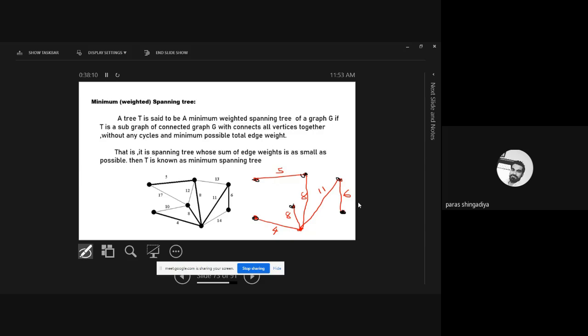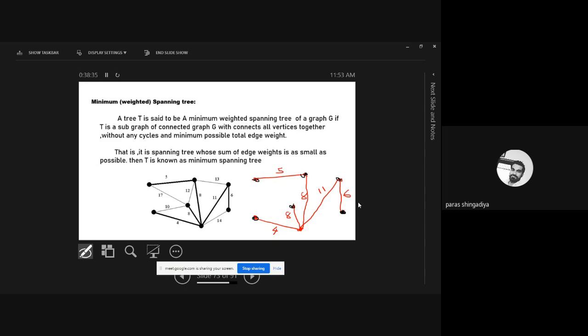Clear? And now check the total weight. 4 plus 5 plus 6 plus 8 plus 8 plus 11. That is your total minimum weight. Clear? Total minimum weight. And what is the total? 4 plus 5 plus 6 plus 8 plus 8 plus 11. It is equal to 44. Okay. So 44 is your minimum possible total weight.